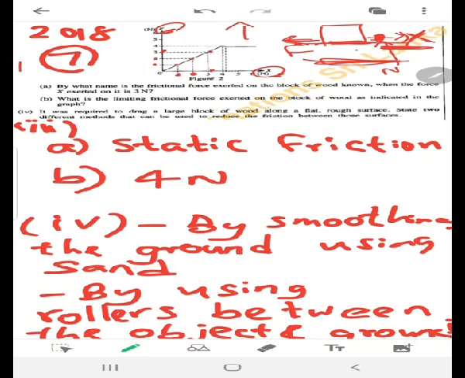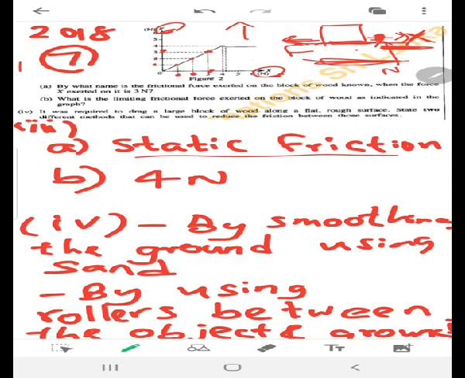They are equal. Okay, so let me come to the question now. By what name is the frictional force exerted on the block of wood known when the force X exerted on it is 3 Newton? So I'm going to mark X here, 3 Newton. Frictional force is also 3 Newton. And what is the name of that frictional force? We know that there's no movement here, right? Why? Because the friction is equal, and the X pulling force is also equal. So they are in opposite directions, so they cancel out. There's no movement. And what is the frictional force when there's no movement? That is called static friction. Very simple.